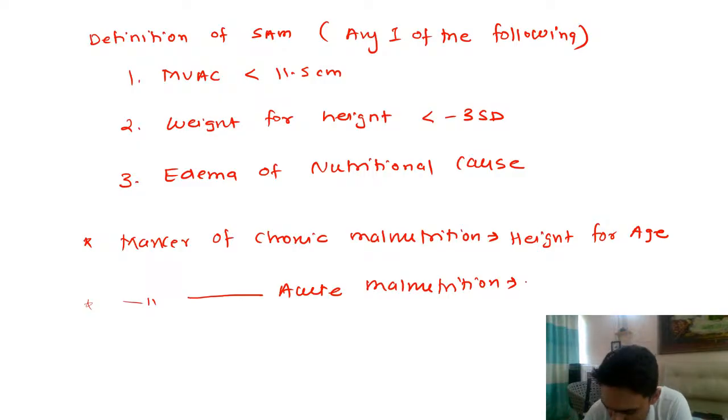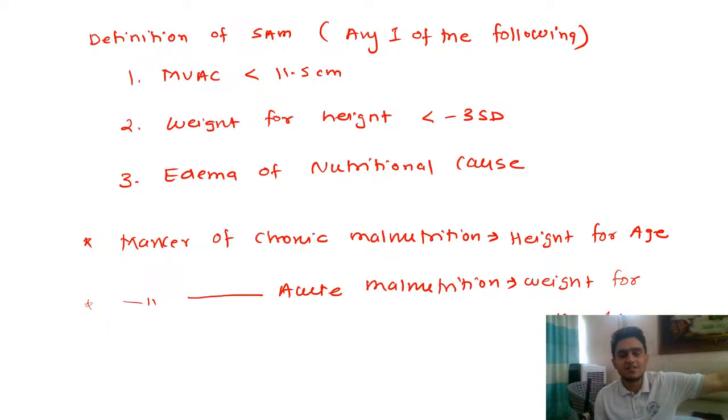And in acute malnutrition, your weight is taken against your height, because height is more stable marker than your age, because your age will change after 3 months, but your height will not change in that speed. So for acute malnutrition, we take the more stable variable, that is height, and we take weight against that. So weight for height is a marker of acute malnutrition, which is again taken in a definition of SAM, and height for age is a marker of chronic malnutrition.